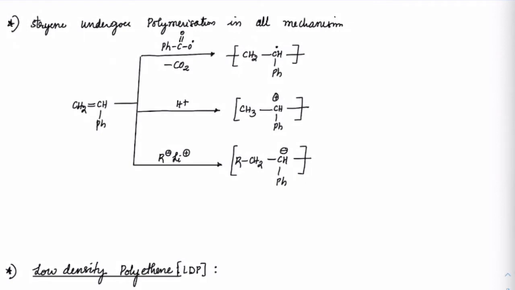Now when it comes to styrene, styrene is stable in all the forms. If you take a radical, it is stable. If you take an acidic solution, it will form a carbocation, which is stable. If you take R minus, the carbanion is also stable. So that's why it will take the reaction in all the ways. Styrene can polymerize in all the mechanisms, so depending upon whichever is economically more feasible, we will adopt that.